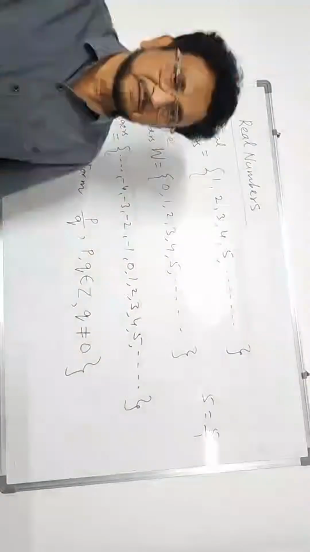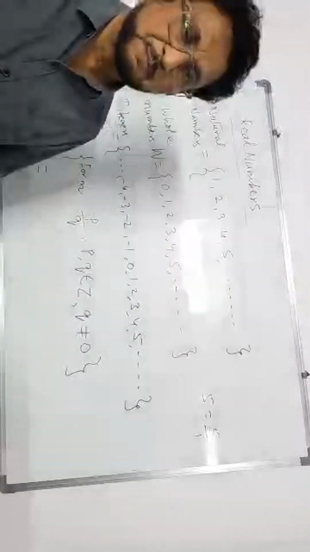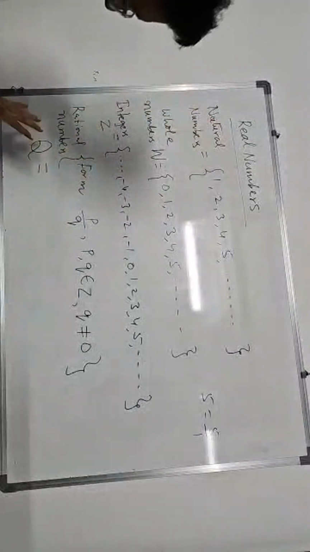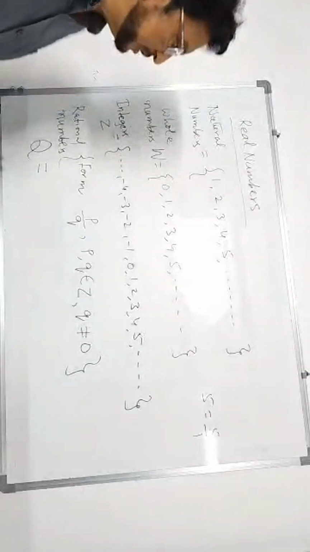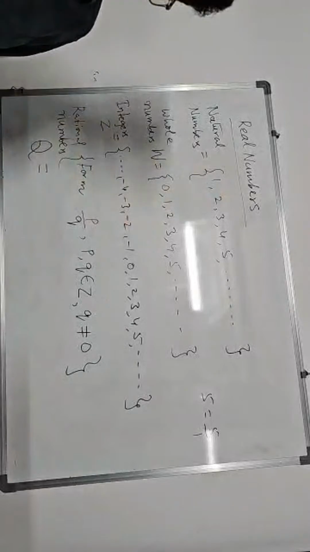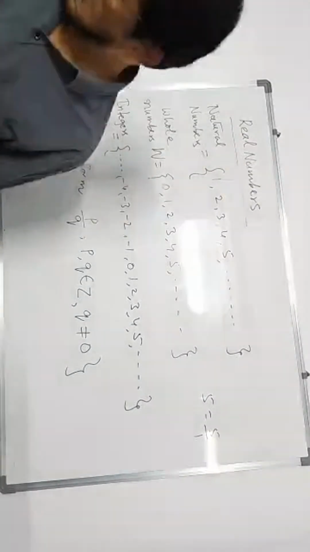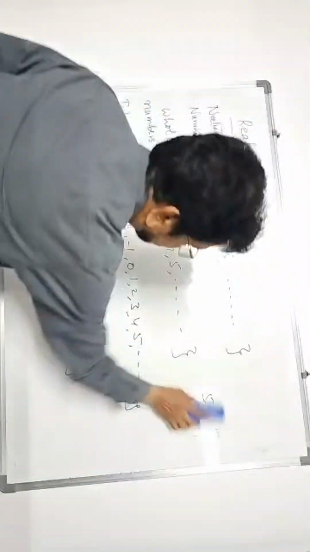It can be written as 0 by 1. P is 0, Q is 1. Okay. Therefore, all these sets are contained in this rational number set Q. Q is a very big set compared to these three. Understood this, I think. Major difference between these. Okay.